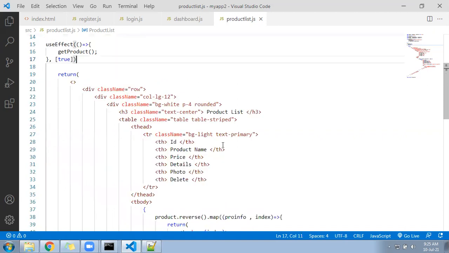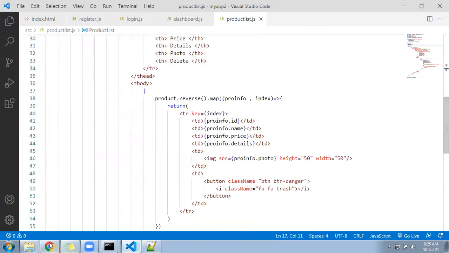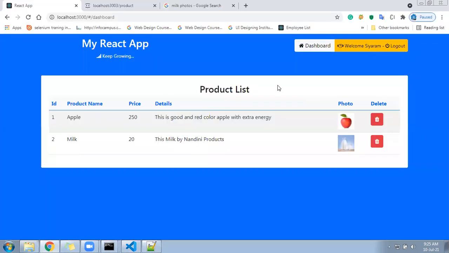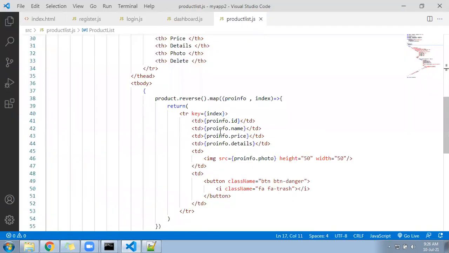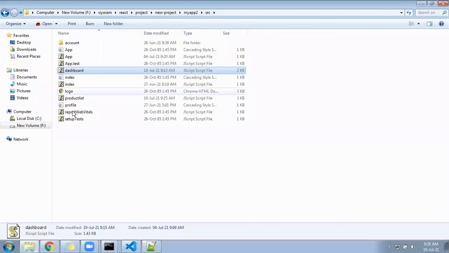So now the photo is coming and we have done the listing page. Now we will be going for saving the data. Two files are present in your chat.